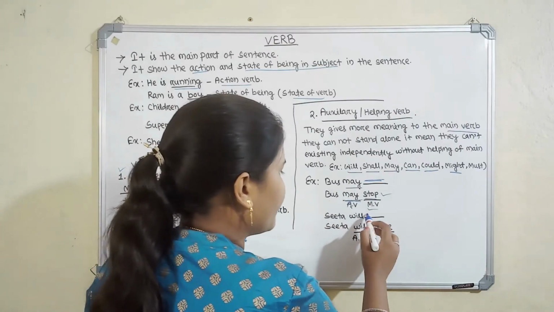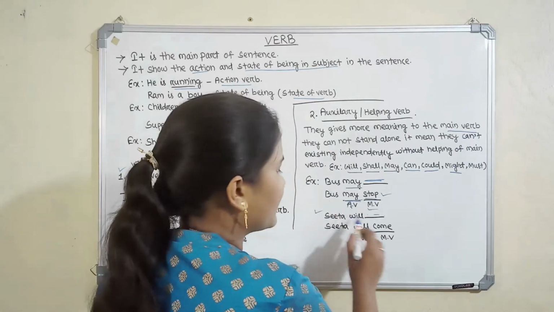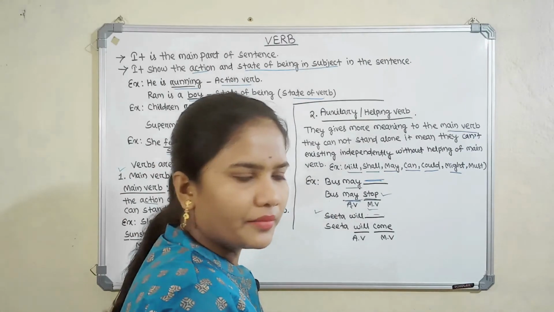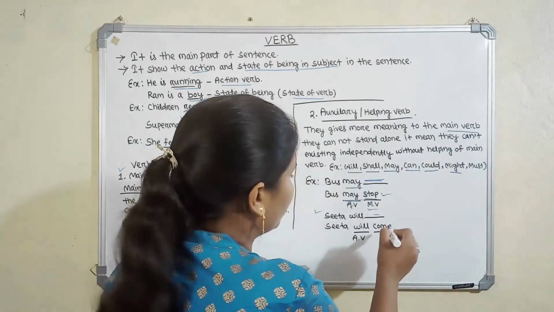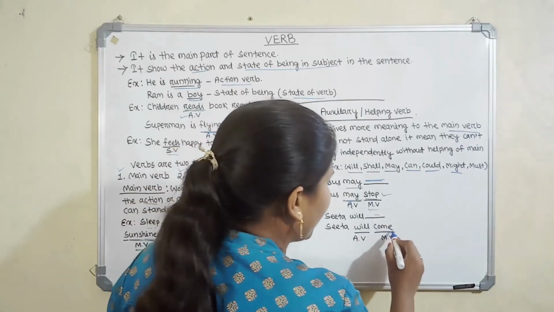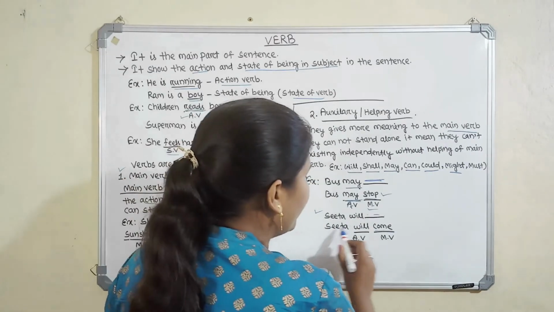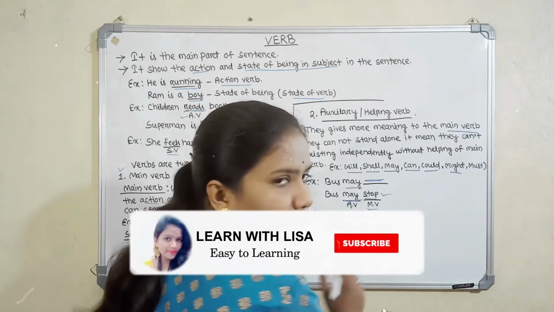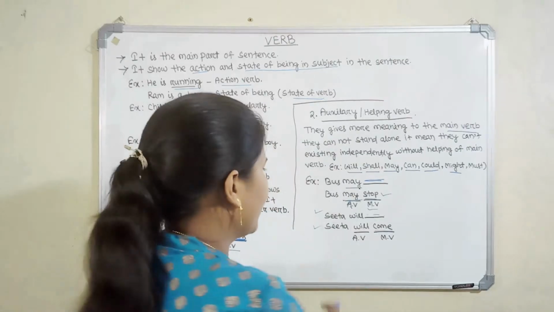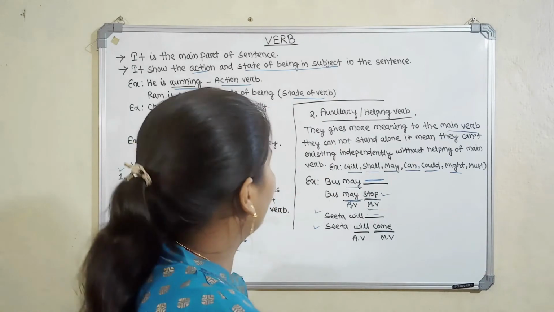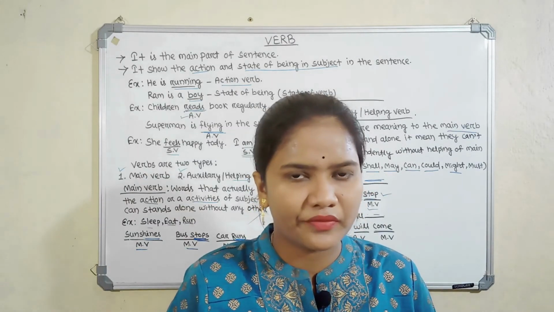Sita will. Here also we need one main verb, then the sentence will be complete. Sita will. We cannot understand the meaning. So I will add the verb come. Here the main verb is come and will is the auxiliary verb. If the main verb and auxiliary verb are combined together, they give a complete sense. These are the auxiliary verbs. Then we will learn about finite and infinite verbs.